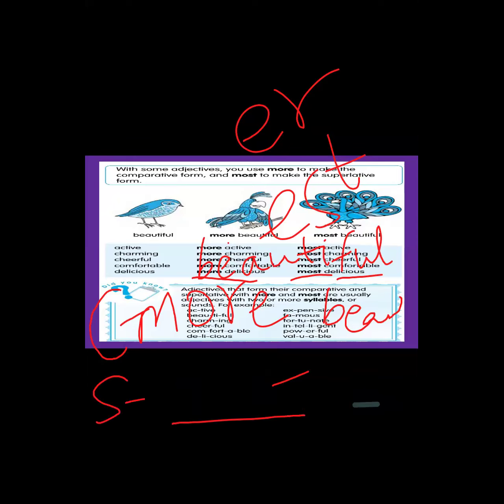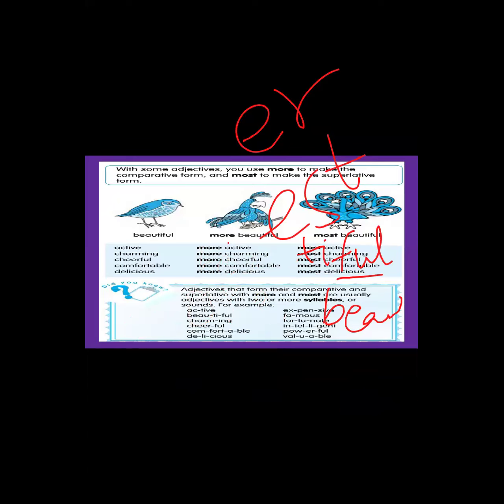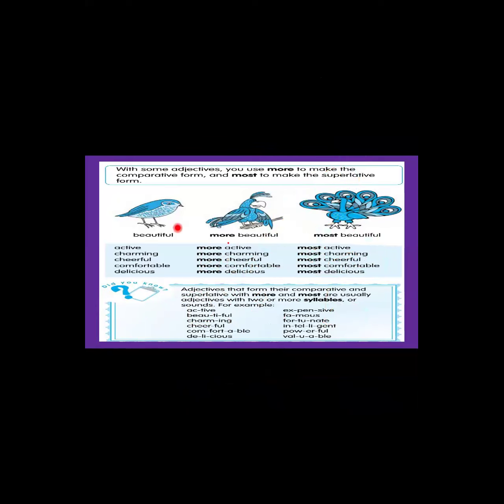Now see this example. Let's take a canary, a small bird, C-A-N-A-R-Y. I'm saying the canary is beautiful. Then I'm saying the parrot is more beautiful than a canary.